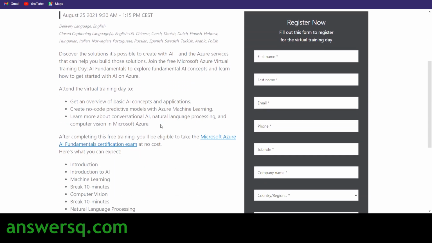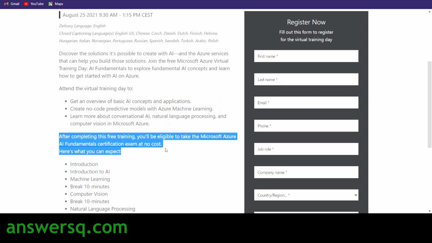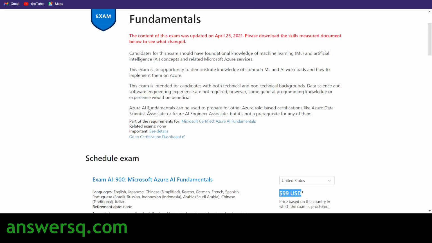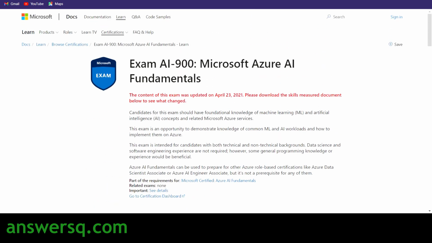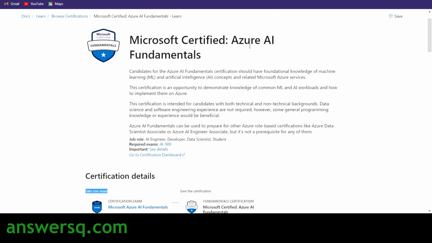If you attend it, you will get the Microsoft Azure AI Fundamentals certification exam at no cost. That is what they have given here. See here: after completing this free training, you will be eligible to take the Microsoft Azure AI Fundamentals certification exam at no cost, which means you can get this exam for free of cost. And after completing this exam, you can get this Azure AI Fundamentals certification for free.